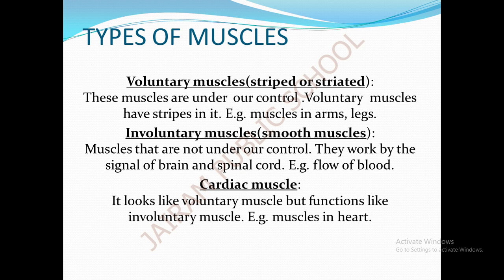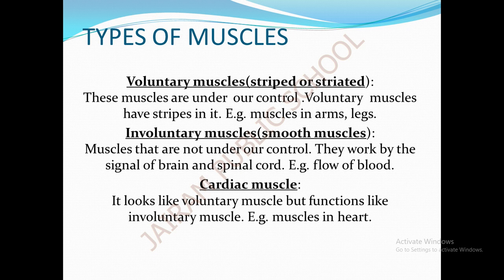Involuntary muscles. The muscles in our body that are not under our control are called involuntary muscles. The muscles that are responsible for the flow of blood, the movement of food or breathing are examples of involuntary muscles. We cannot use or control involuntary muscles as per our wish. They work according to the messages sent by our brain and spinal cord. The involuntary muscles do not have stripes on them and are known as smooth muscles.